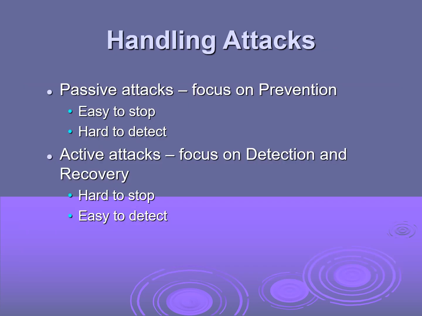So how to handle these kinds of attacks? The passive attacks are the ones where we need to focus on prevention, because it is easy to stop rather than to detect. So it is easy to stop, hard to detect. Therefore we can focus on prevention when there is a passive attack. When there is an active attack, it is hard to stop but easy to detect. Therefore we can focus on detection and recovery kinds of algorithms for active attacks. So this is the way we can handle the attacks.